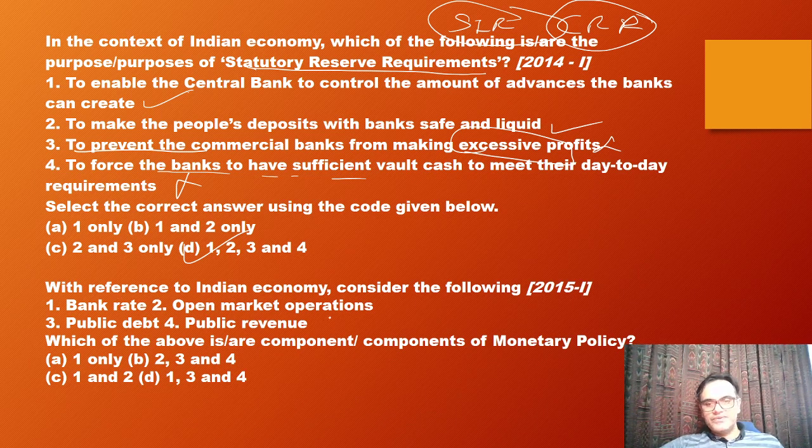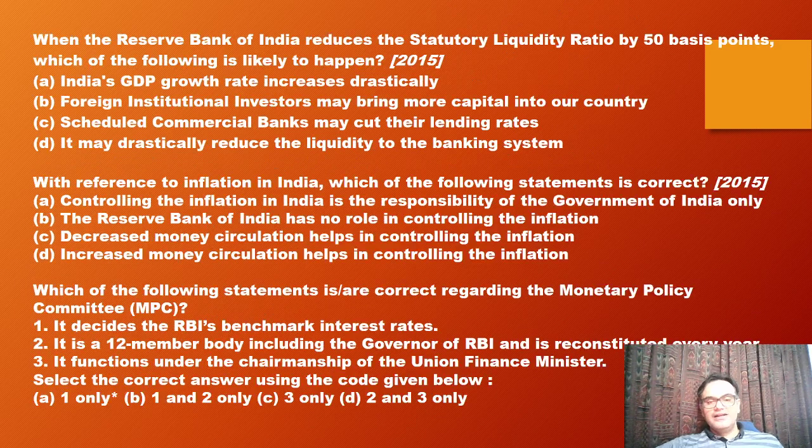Now, with reference to Indian economy, consider the following: bank rate, OMO, public debt, public revenue. Which of them are a part of monetary policy? So essentially, bank rate and OMO, they are a part of your monetary policy. So therefore the answer is 1 and 2 only. Next, with reference to RBI, whenever it is reducing SLR, what is happening? So quickly, scheduled commercial banks may cut their lending rate. This is the answer to this.